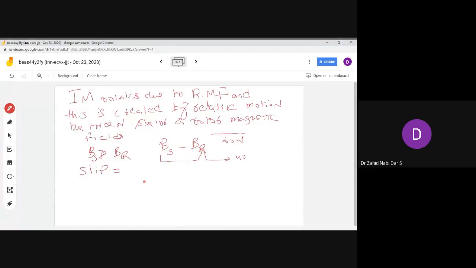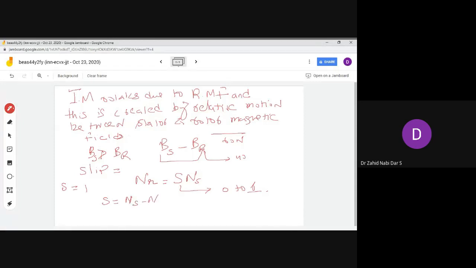Already you have studied slip. So in an induction motor, the rotational speed at which it will rotate would be slip times the synchronous speed, and the slip would be between 0 and 1. So at what time is slip 1? You can see clearly your slip is ns minus nr.